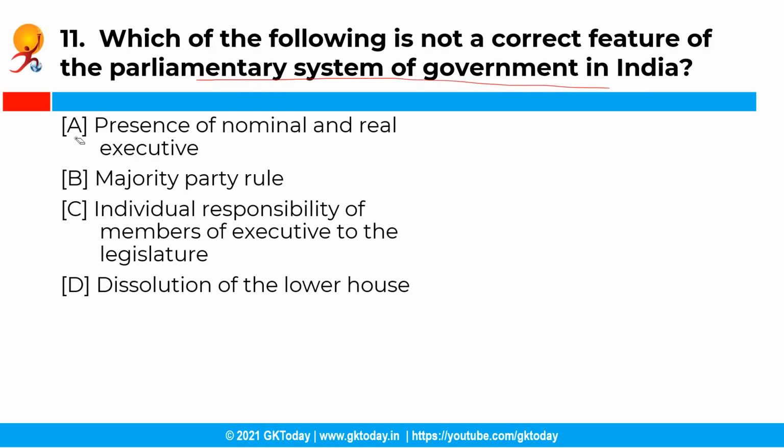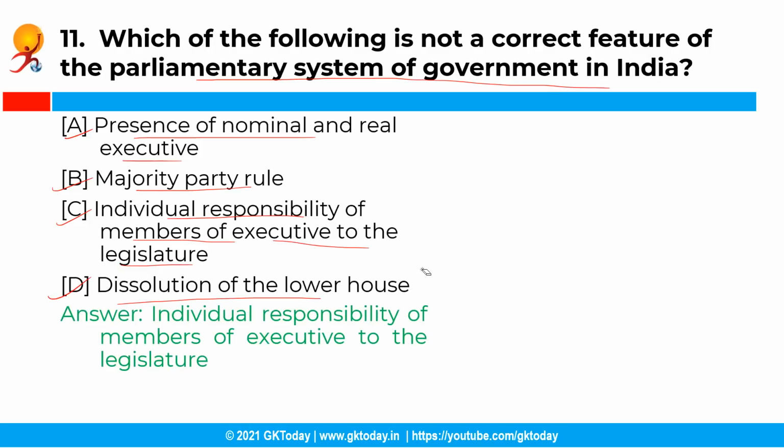Now the next question is, which of the following is not a correct feature of the parliamentary system of government in India? Your options are option A, presence of nominal and real executive, option B, majority party rule, option C, individual responsibility of members of executive to the legislature, and option D, dissolution of the lower house. Now the correct answer is option C, that is individual responsibility of members of executive to the legislature.